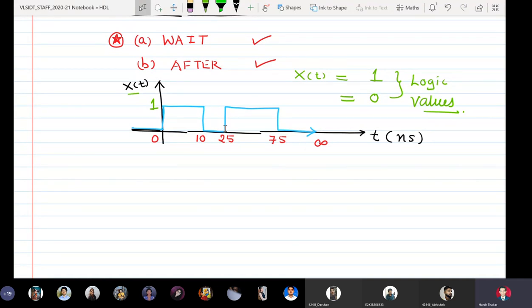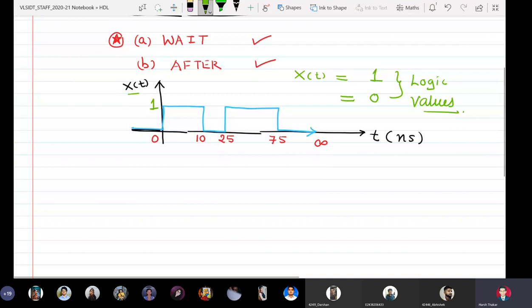Briefly, from 0 to 10 nanoseconds, X of t equals 1. For the next 15 nanoseconds, it is 0. I repeat: X of t is 1 from 0 to 10 nanoseconds, then it becomes 0, and for the next 15 nanoseconds it remains 0. At 25 nanoseconds it becomes 1, and it remains 1 for the next 50 nanoseconds. At 75 nanoseconds it becomes 0 and continues at 0. See now how I'm writing it.